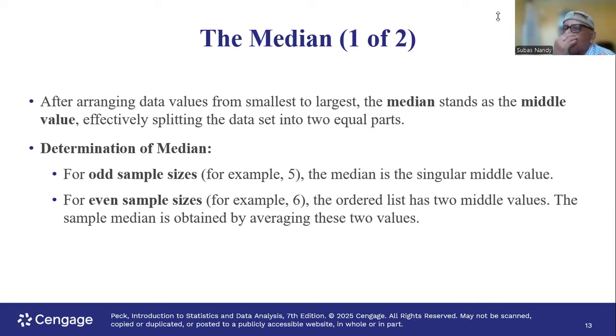If you're doing it on a piece of paper, you arrange the numbers from the lowest to the highest. For odd sample sizes, the median is the singular middle value. And for even sample sizes, the median is the arithmetic average of the two center numbers. Remember, the numbers are to be arranged initially from the lowest to the highest. And if the sample size is even, such as 8 or 10, then you take the arithmetic average of the two numbers in the middle.